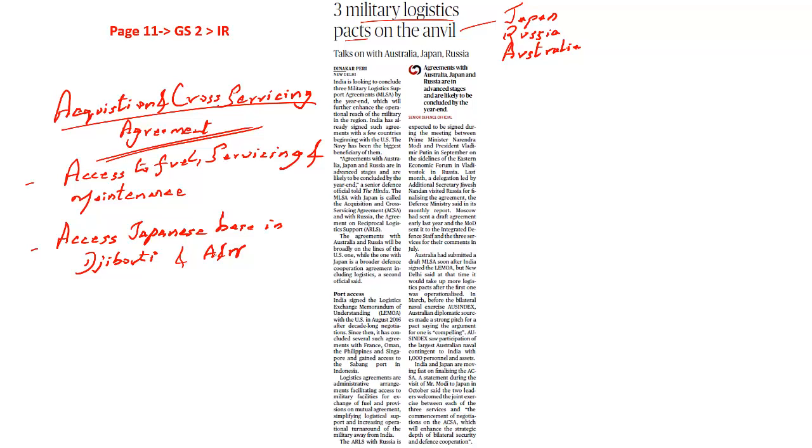Now the question may arise as to why India and Japan will have to do it. This is because they will have to balance the Chinese growth rate in the Indian Ocean region, and this can also act as a counter to China's expanding presence in the Indian Ocean region. Once the negotiations under the Acquisition and Cross Servicing Agreement commence, this will act as a strategic tool in order to enhance bilateral security as well as defense cooperation. India and Japan would like to play a leading role in promoting peace and tranquility in the Indian Ocean region as well as in the Pacific Ocean. That is why this particular tool has been initiated.